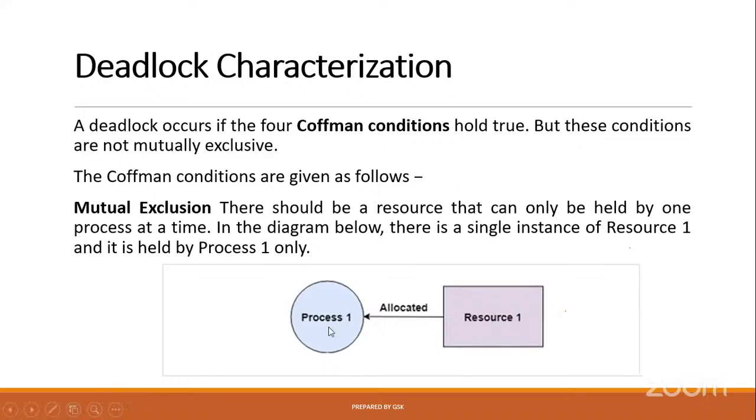One resource, one process. This resource should not be allocated to another process. It must be allocated again only when the work of process one is completed with this resource. So this is mutual exclusion.